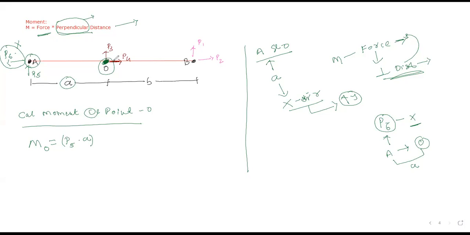I hope all of you are clear. Clear? Fair enough. So P3 and P4 both forces are not able to create any moment. Keep in mind, don't just memorize blindly. The forces at the point about which we take moment will never create a moment. Simple conclusion. Now let me shift to point B.